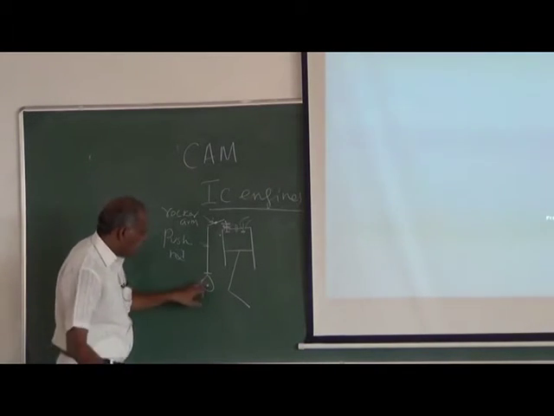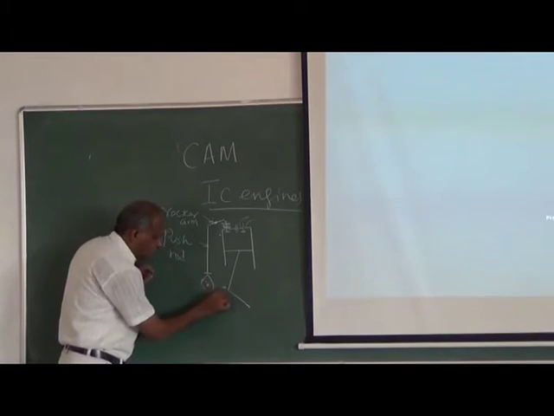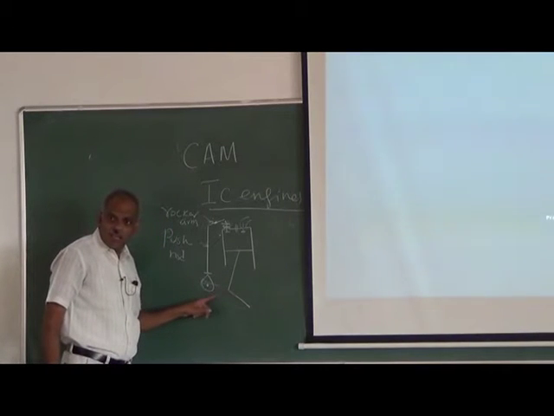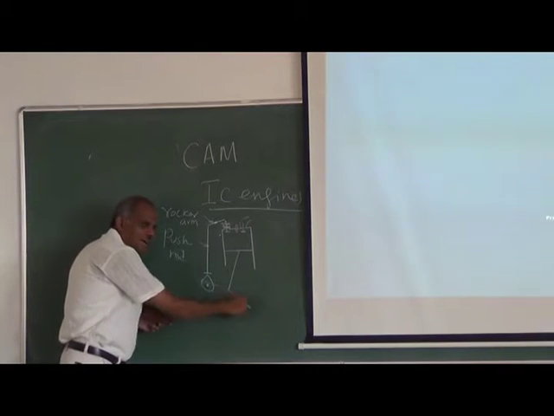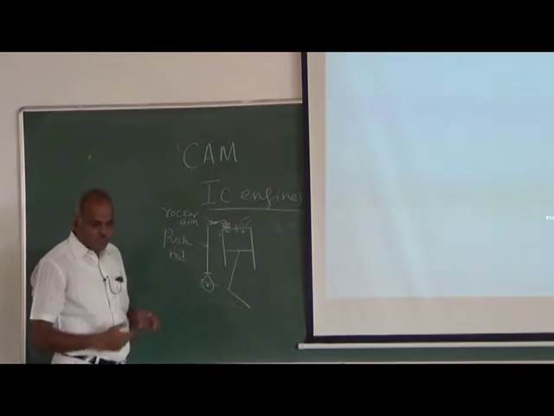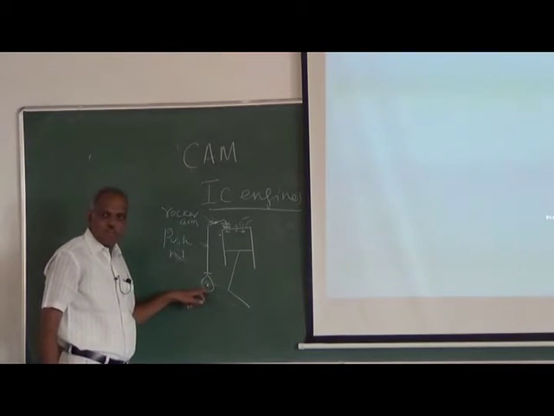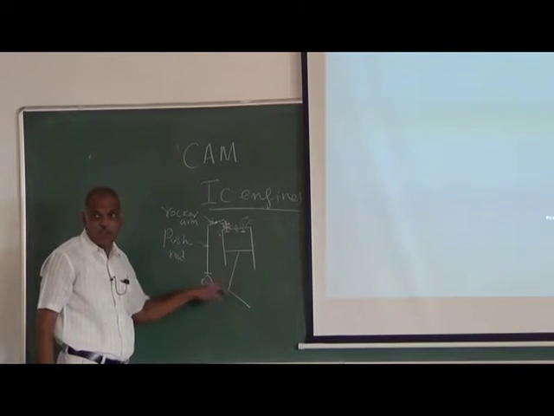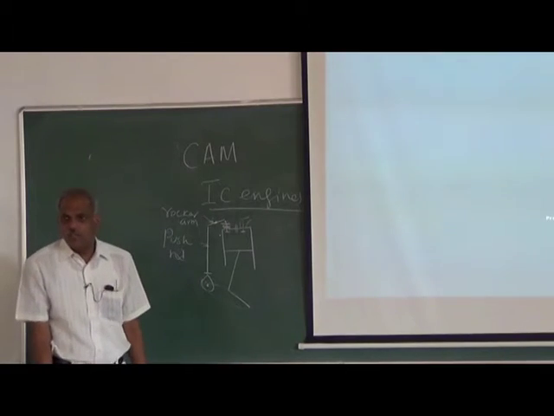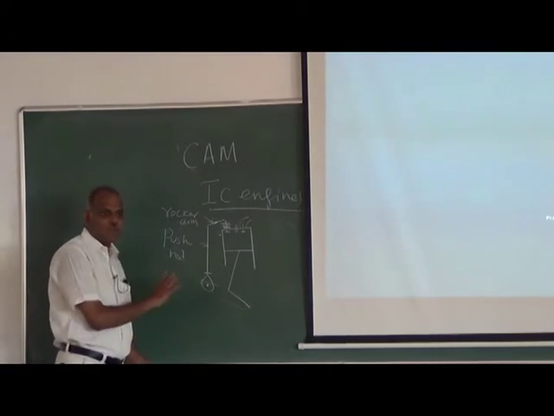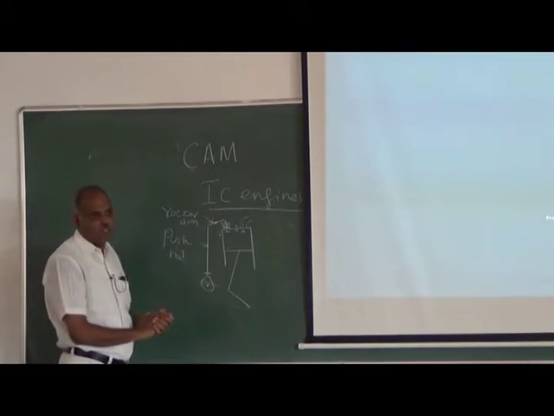So this is driven, it is somehow connected by either a gear or a timing belt, so that the cam and this are running. So if the cam is supposed to run at half the speed of the crank, so that in a 4-stroke engine, once in 2 revolutions only, these valves are supposed to operate once.